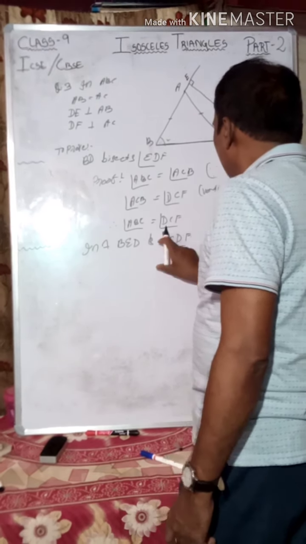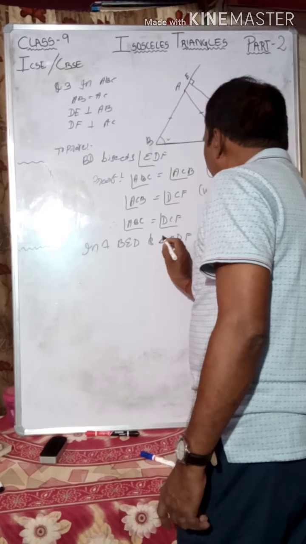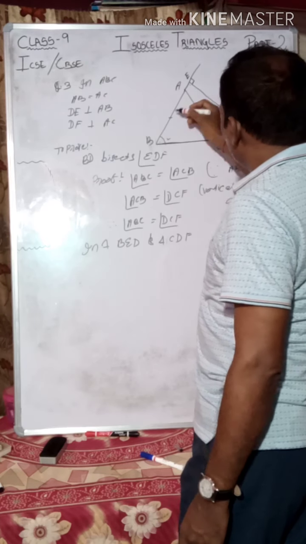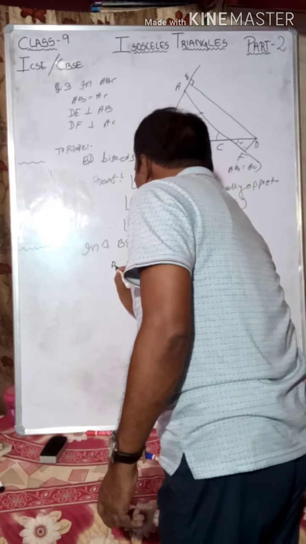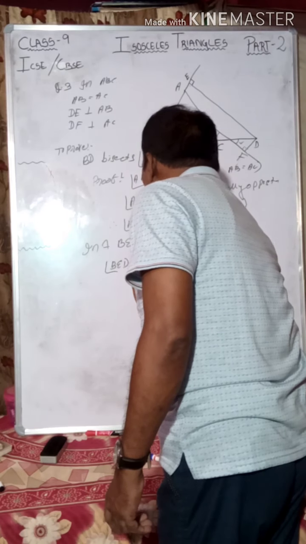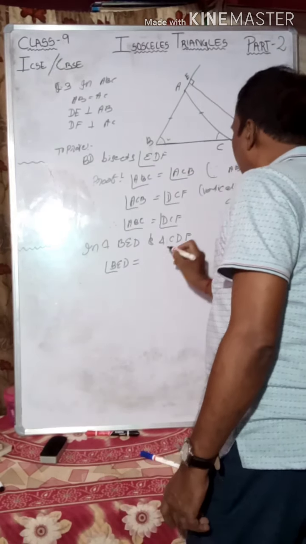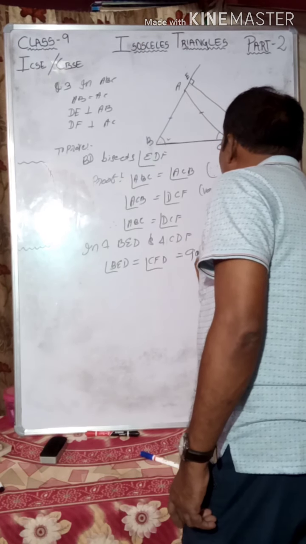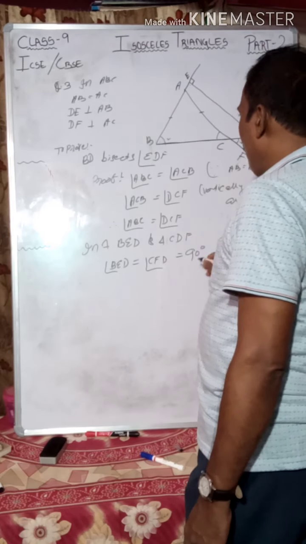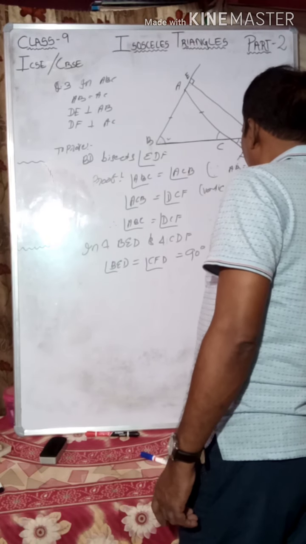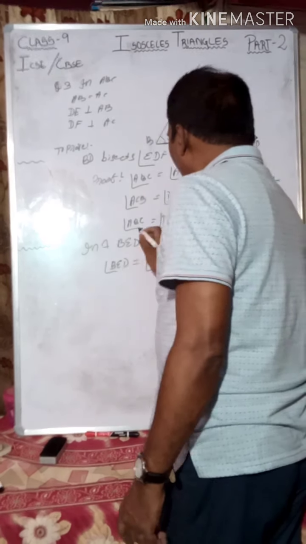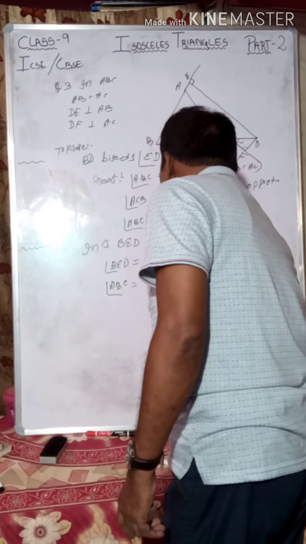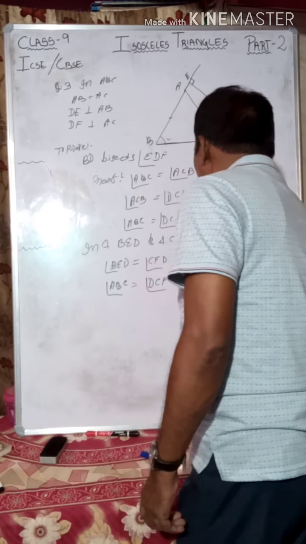Angle BED is equal to angle CFD, that is equal to 90 degrees, given. Angle ABC is equal to angle DCF, proved here.